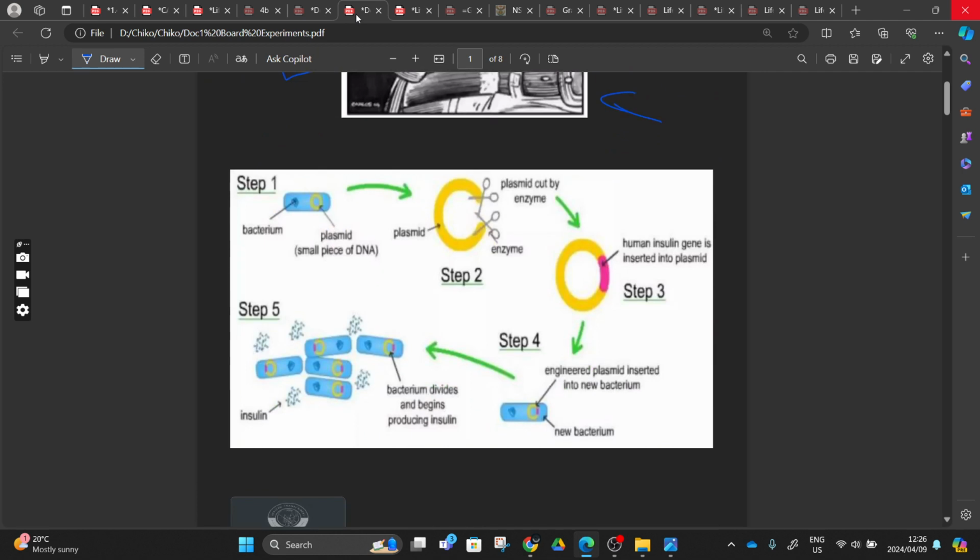So we can move on now. This was the process that I was talking about yesterday. If you still remember, we have step 1, and in this step 1 we have a bacterium here. I'm not sure if this will be visible. We have a bacterium here.